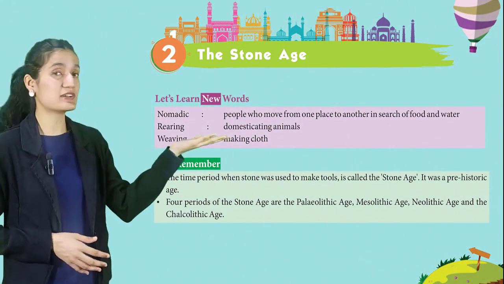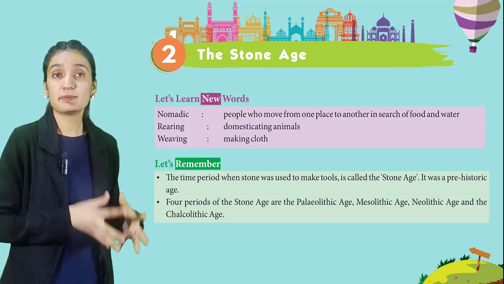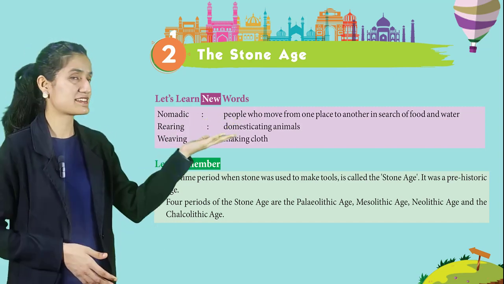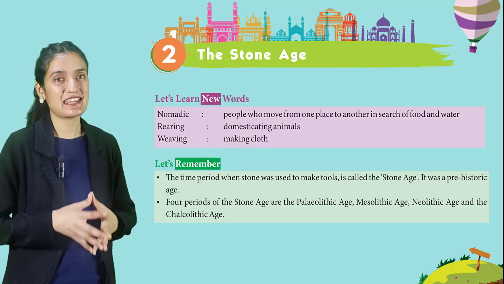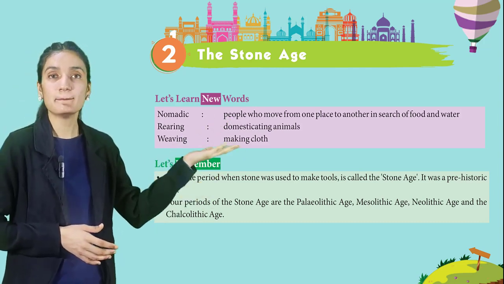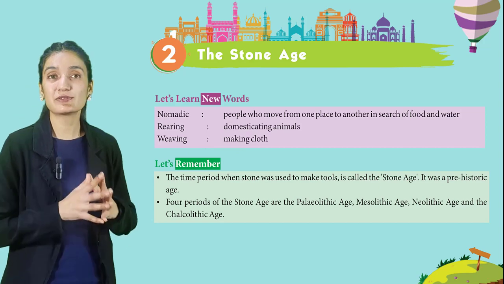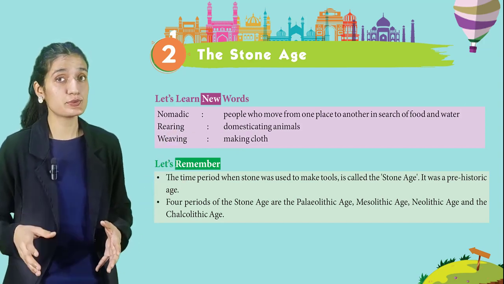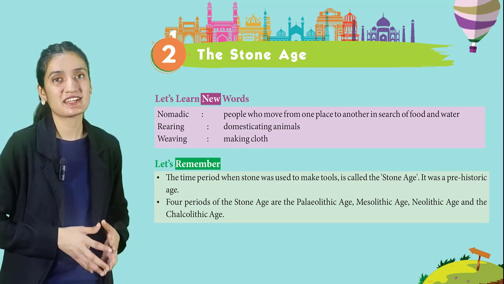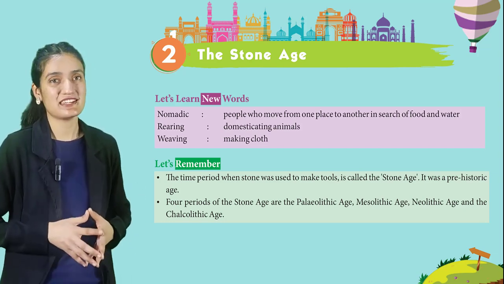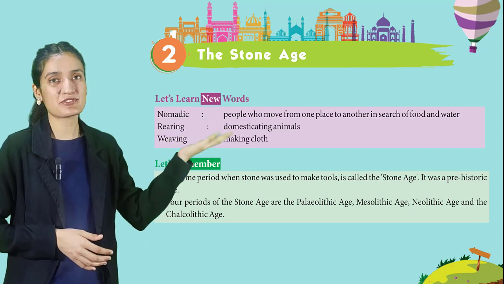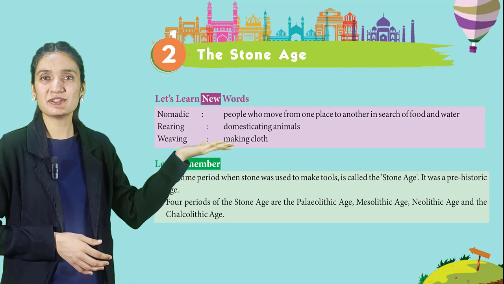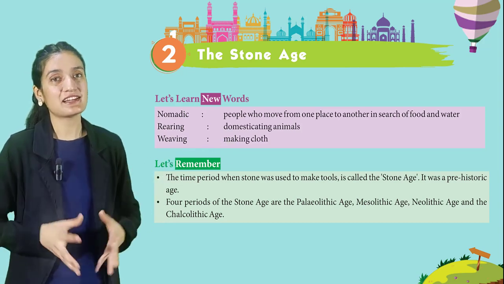Now, let's learn new words. Those are nomadic, people who move from one place to another in search of food and water. Next is rearing, domesticating animals. Weaving, making clothes. Now students, also let's remember the time period when stone was used to make tools is called the Stone Age. It was a prehistoric age. Four periods of the Stone Age are the Paleolithic Age, Mesolithic Age, Neolithic Age and the Chalcolithic Age.